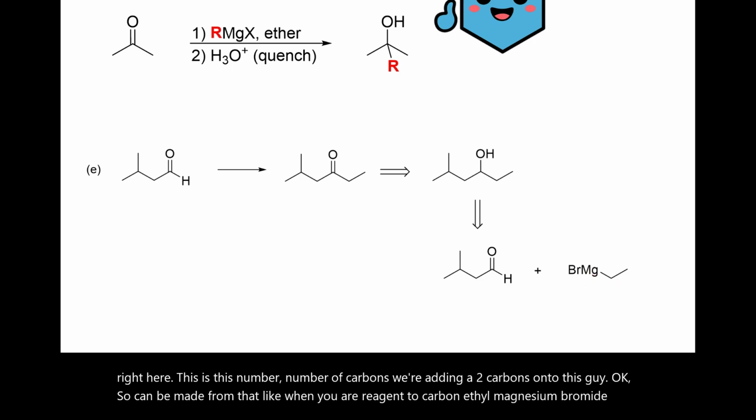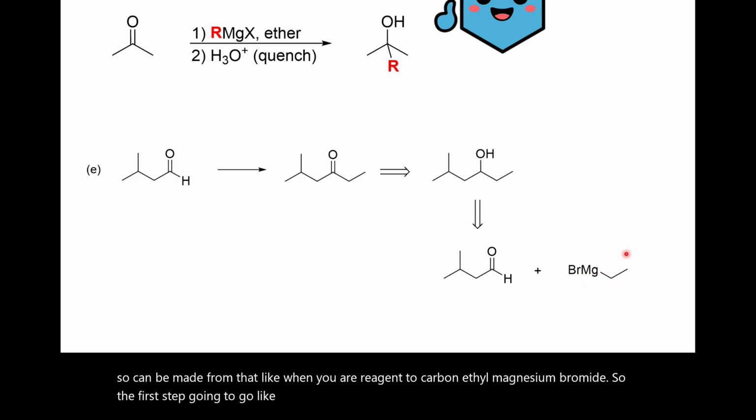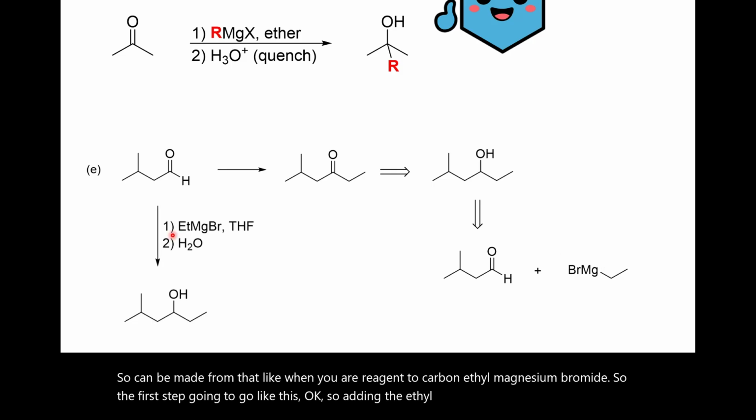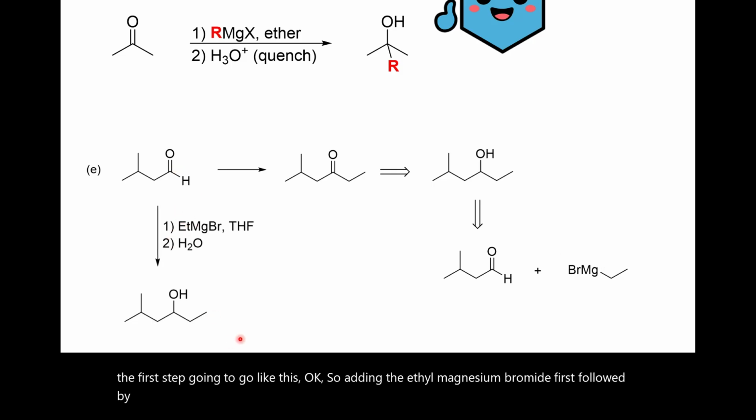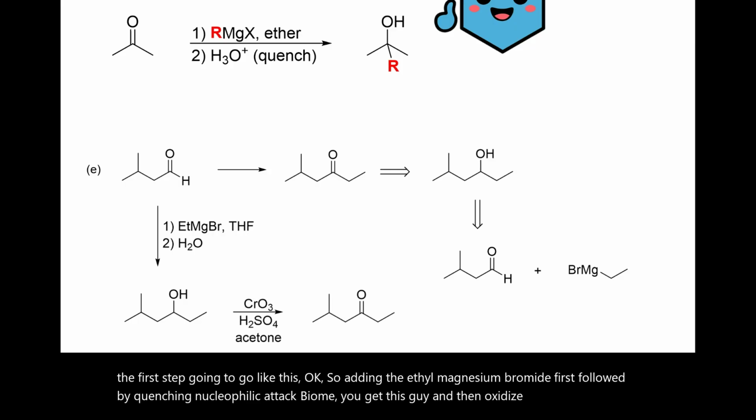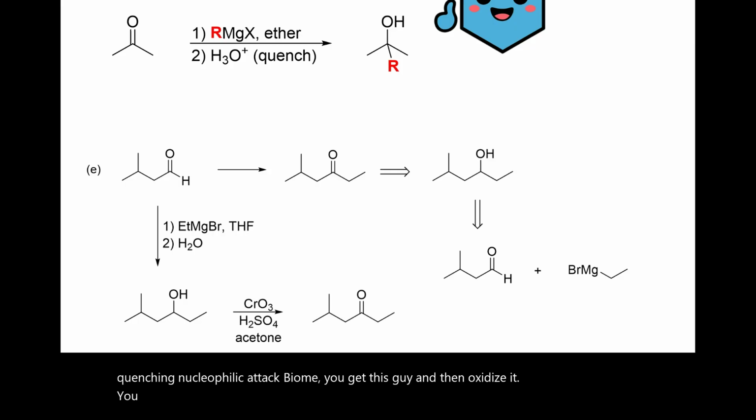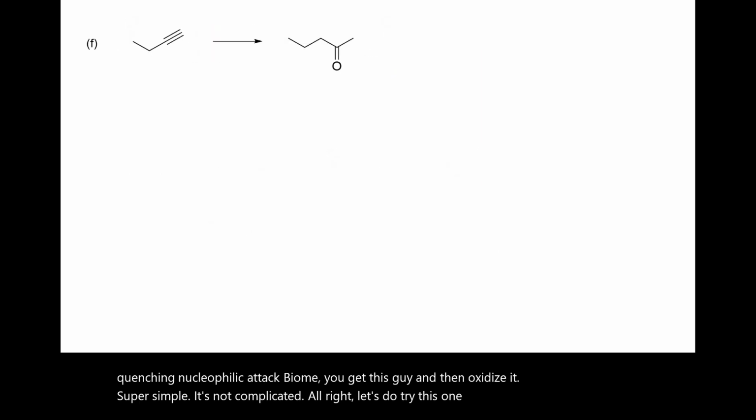So the first step is going to go like this. Adding the ethyl magnesium bromide first, followed by quenching, nucleophilic attack, bam, you get this guy, and then oxidize it. Super simple. It's not complicated. All right, let's try this one. Try it on your own and then check with me.